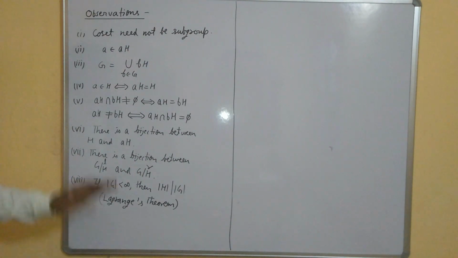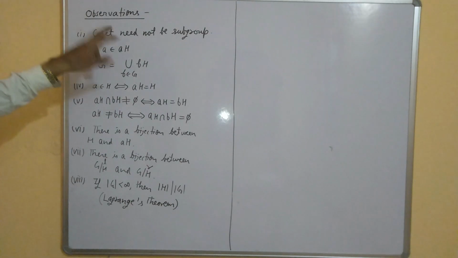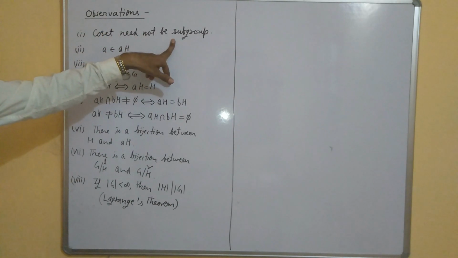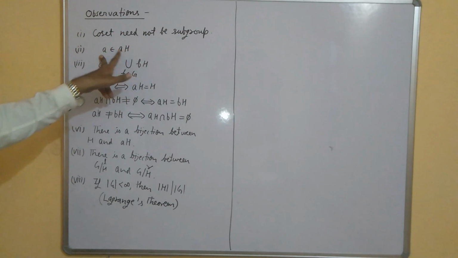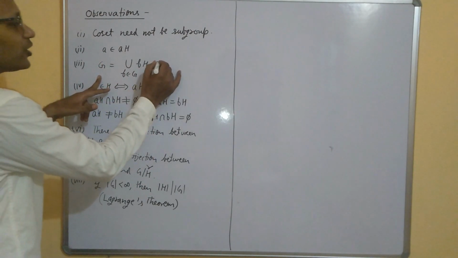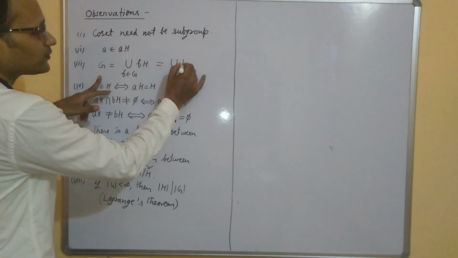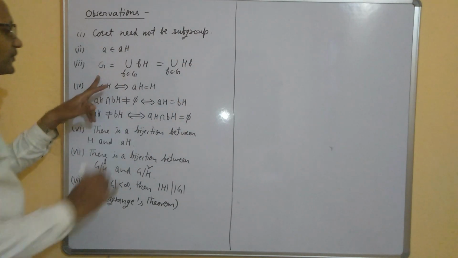So in this lecture, first we will recall what we have done till now, and then we will do some applications of Lagrange's theorem. So let us recall what we have done. Coset need not be a subgroup. An element a belongs to its coset. G can be written as a union of left cosets, or G can be written as a union of right cosets also. So either you use left or right, both the same thing.